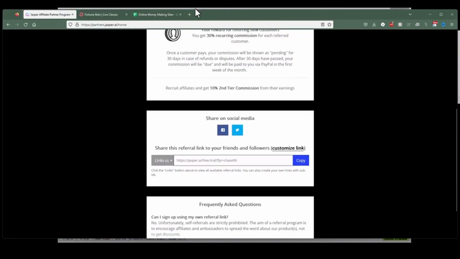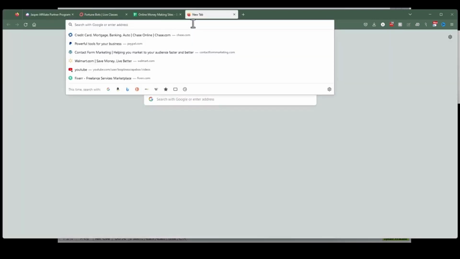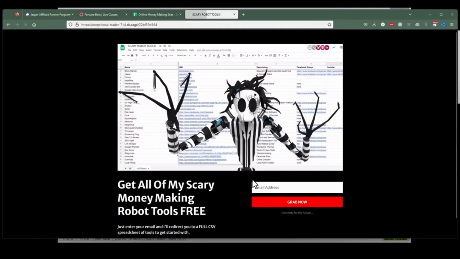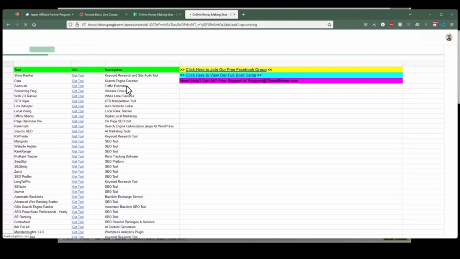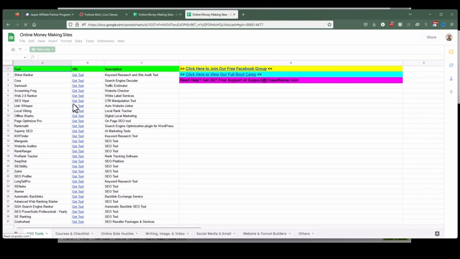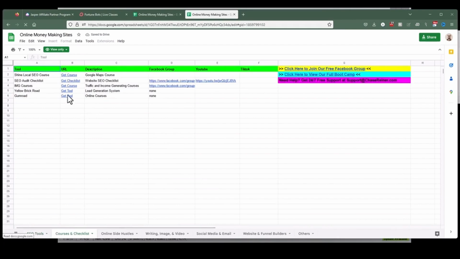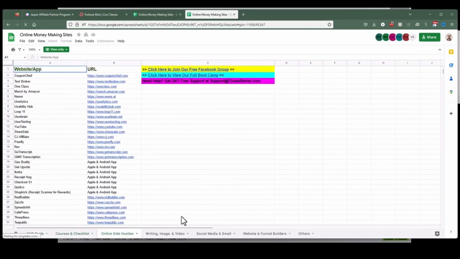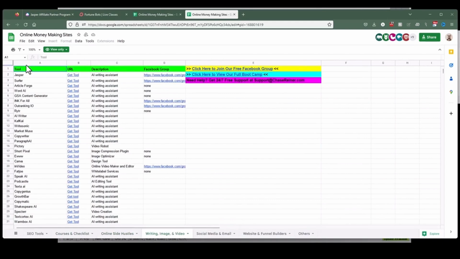And then you go to the website I've been talking about, which is scarytoolbots.com. And you pop in an email address here and you get to this list. Now, this is a list of affiliate tools. And in this list of tools, you can see all these different ones that you can promote. And so as you go across the bottom, there's courses that you can promote and checklists. There's side hustles that you can promote. There is writing, image, video. You can see Jasper's here on the list. And you can promote all these and make money off of all of them.